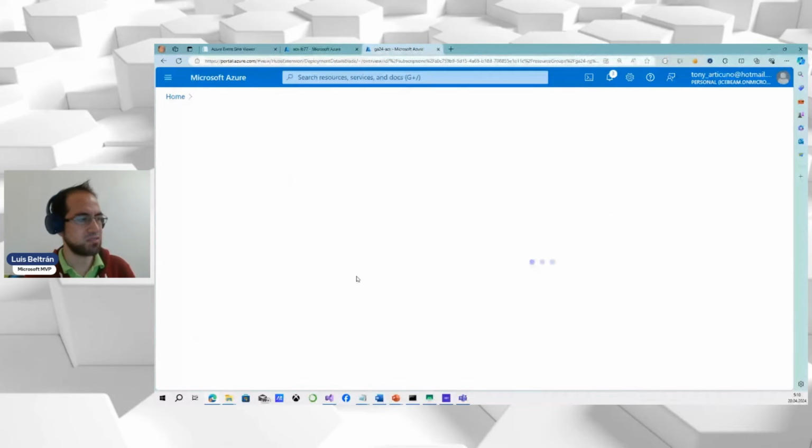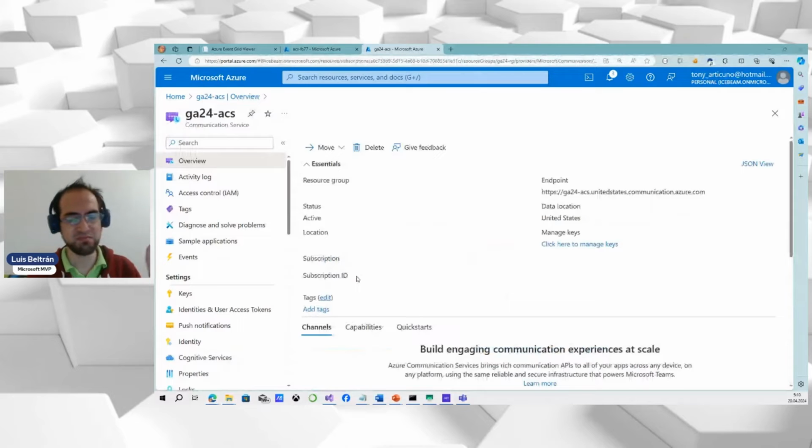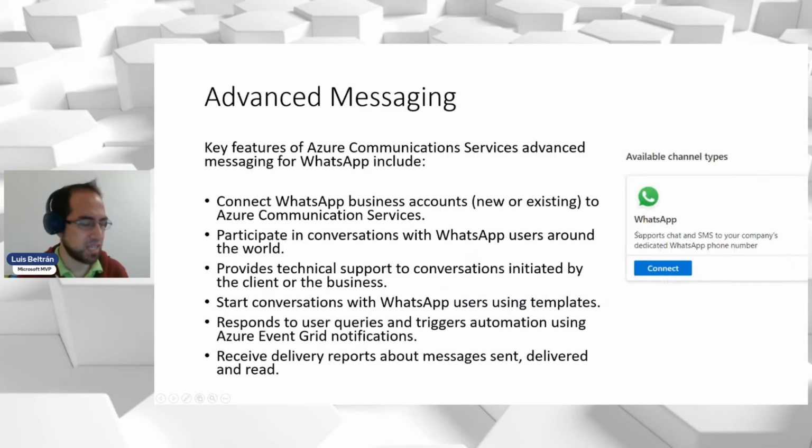Okay, now the resource was created. So this was the very first demo, very simple, very easy. But now let's explore the advanced messaging capability, because this is, let's say, the main reason why we are here in this talk. ACS has a key feature, which is advanced messaging. Right now, there is only one channel type, which is WhatsApp. And I must say it is WhatsApp Business, right?